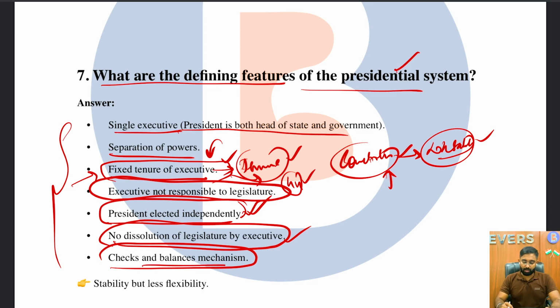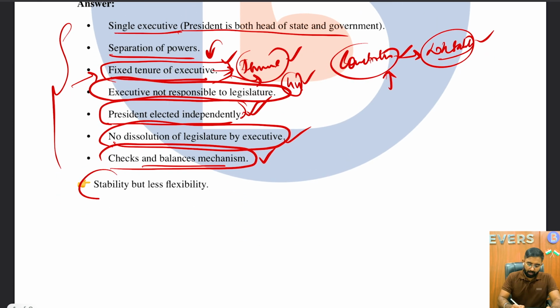And checks and balances mechanism. Basically, this is to create a checks and balances mechanism, which is pretty much there in the presidential system. So stability, but less flexibility. So there is stability, but not much flexibility, pretty much like a parliamentary system.